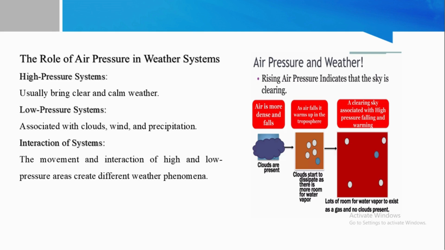So now, what is the role of air pressure in weather systems? For example, high pressure systems usually bring clear and calm weather. Low pressure systems are associated with clouds, winds and precipitation, while the movement and interaction of high and low pressure areas create different weather phenomena.